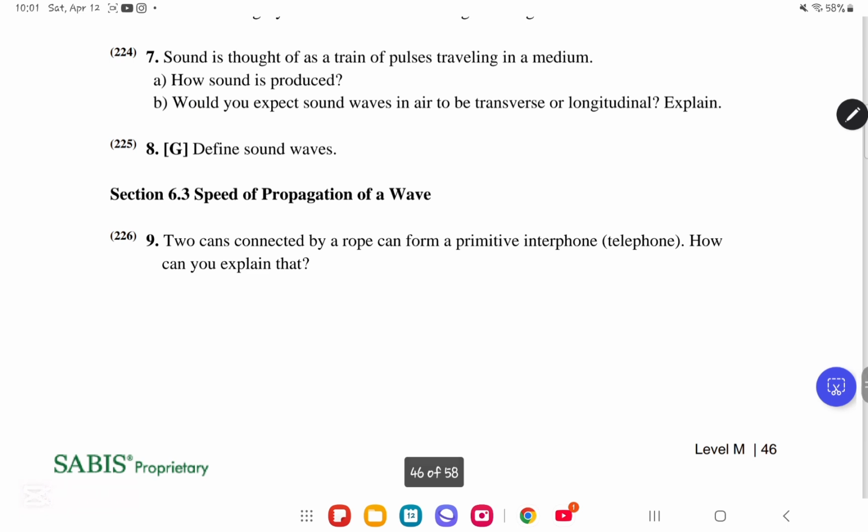We move to question number 7. Sound is thought of as a train of pulses traveling in a medium. How is sound produced? First of all, we know that sound is what? It is a mechanical wave because it needs to travel in a medium. So it's a mechanical disturbance, because what's the definition of a wave? It is a disturbance. So sound is produced by a mechanical disturbance. Now, what do you expect sound waves in the air to be, transverse or longitudinal? They should definitely be longitudinal.